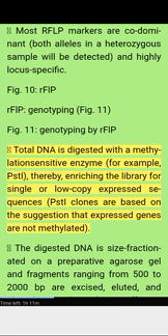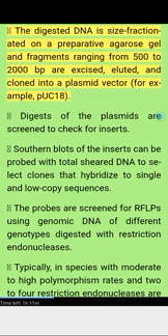Total DNA is digested with a methylation sensitive enzyme, for example PstI, thereby enriching the library for single or low copy expressed sequences. PstI clones are based on the suggestion that expressed genes are not methylated. The digested DNA is size fractionated on a preparative agarose gel in fragments ranging from 500 to 2000 BP in size, eluted, and cloned into a plasmid vector, for example pUC18. The plasmids are screened to check for inserts.